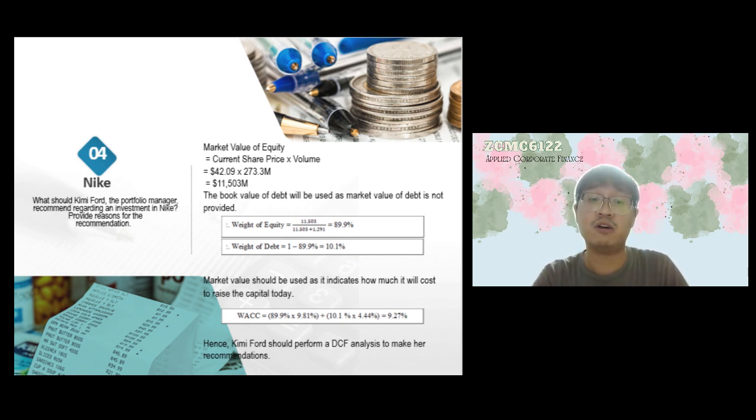Additionally, DCF analysis can help investors to identify the key drivers of an investment's value and assess the sensitivity of estimates to changes in key assumptions, such as the growth rate and the discount rate. So in the end, the weight of equity is 89.9% for Nike, the weight of debt is 10.1%, and the WACC is actually 9.27%. And now I will pass it to American Greetings.